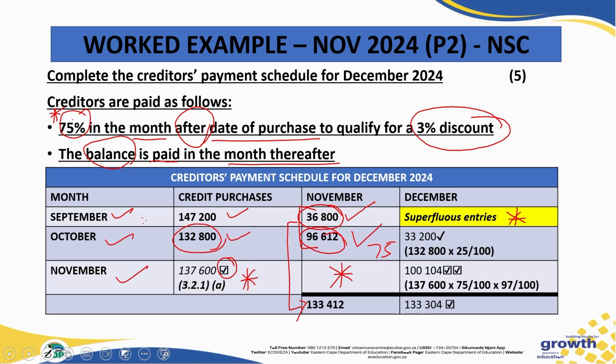Therefore, the month after November would have been December, and then December would have been the 25% that you see here. So we have to take the entire credit purchases, which is 132, we multiply it by 25, which is what we want, over 100. Then we get an amount of 33,200, sorry.